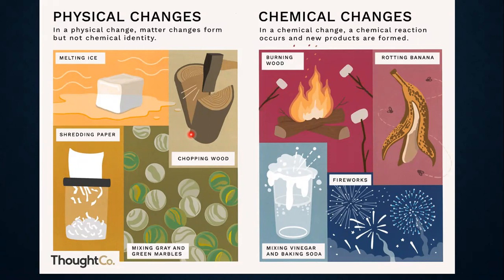It's just a physical change. So melting of ice, state changes. We are cutting something, it's a physical change. We are mixing something and they're retaining their properties, then it will also be considered a physical change. Shredding paper, you are just cutting it, the paper will remain paper even if it is in this form, so it is also a physical change.